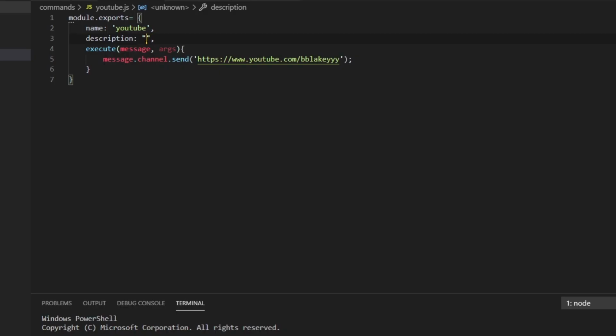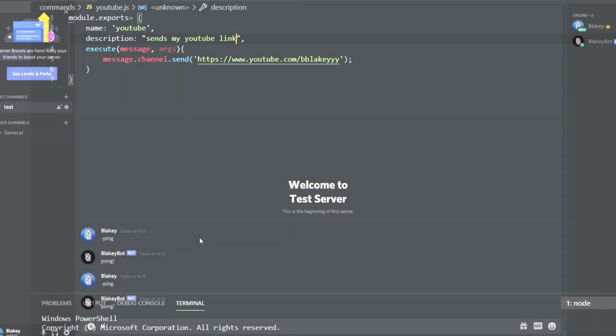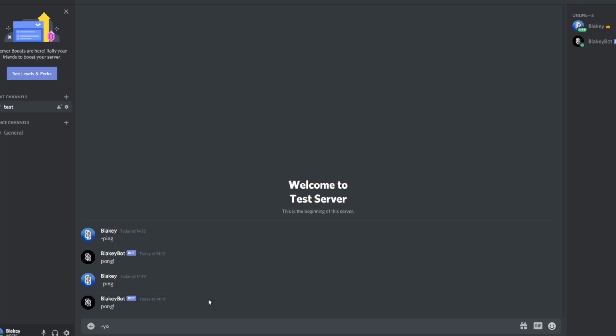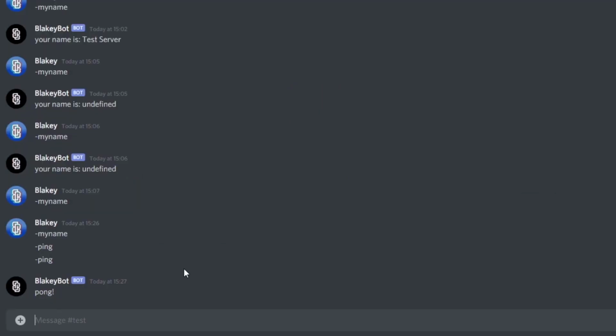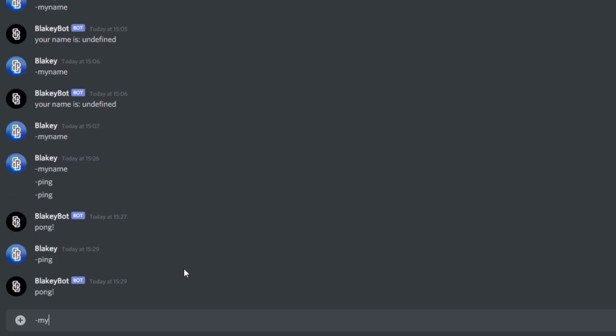I added one more easy command and that was for linking my YouTube channel. A short command for this in case anybody in the server asks for it, which occasionally happens. Nice and simple. I can just pass through the channel link and it works like a charm. I added in another command which simply tells you your name as a mention, which was simple enough as it works in a similar fashion to the server command test I'd done a second ago.